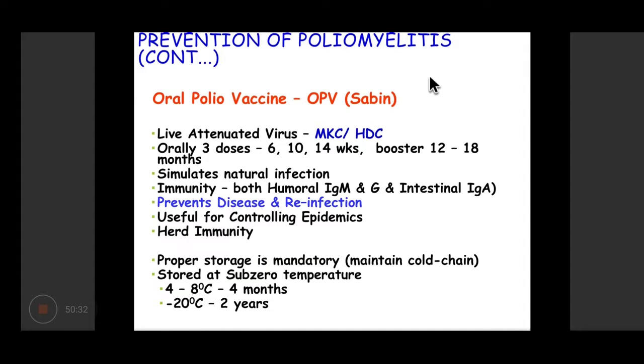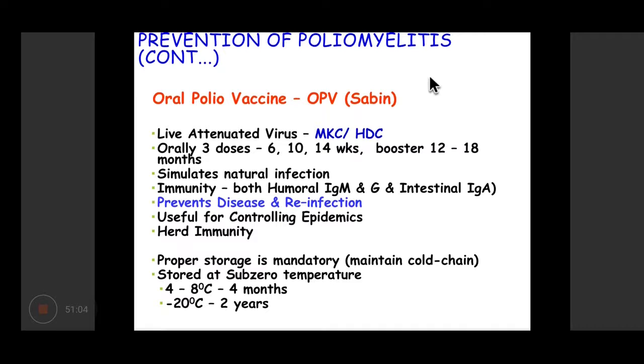Then the second vaccine is the oral polio vaccine or the Sabin vaccine. It contains the live attenuated virus grown in monkey kidney cell line or human diploid cell lines. Normally it is given in 3 doses, at 6, 10, 14 weeks, with a booster dose given at 12 to 18 months. But under the Pulse Polio program, all children under the age of 5 years are repeatedly given doses.